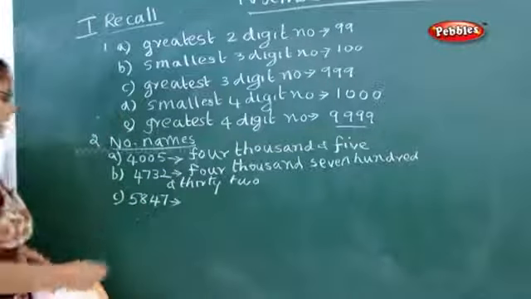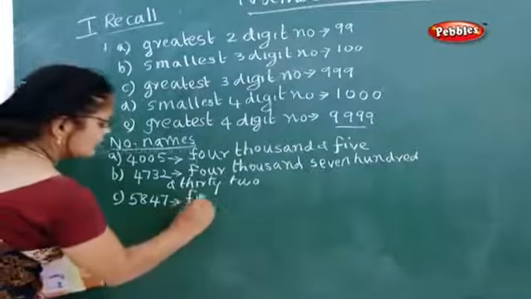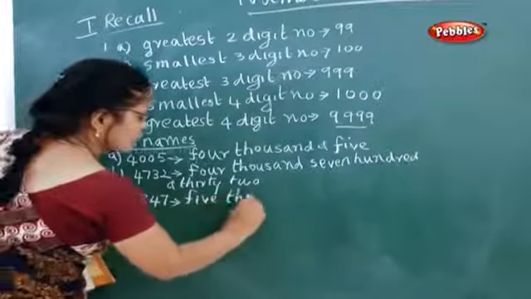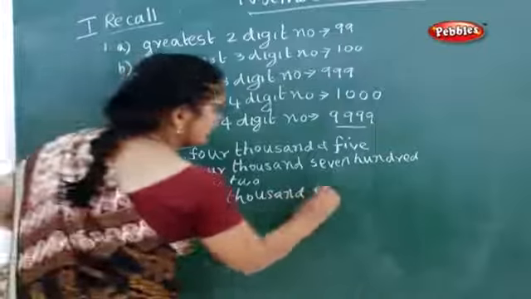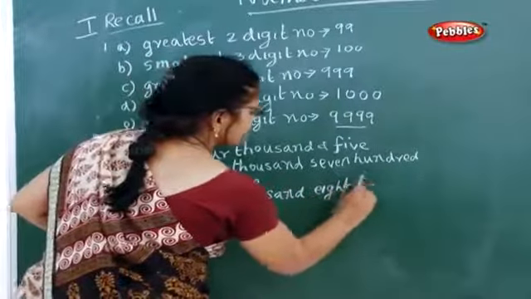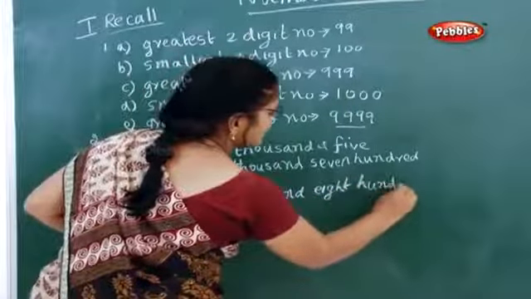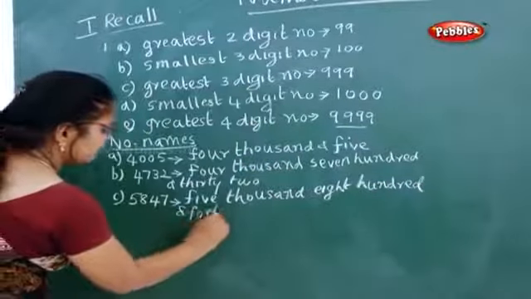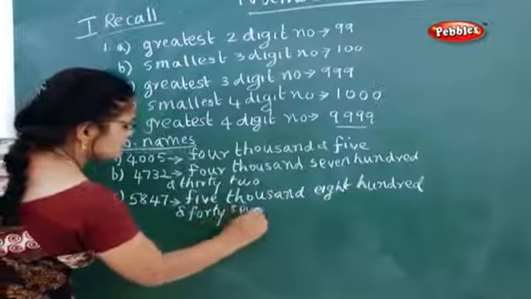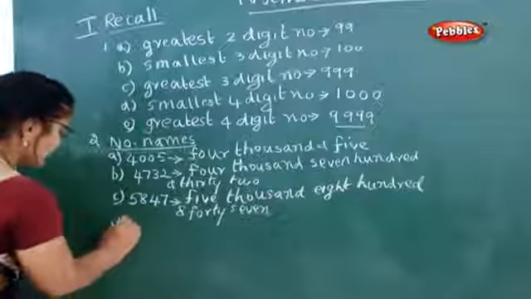Now how will you write this 5847? 5000, 800 and 47.